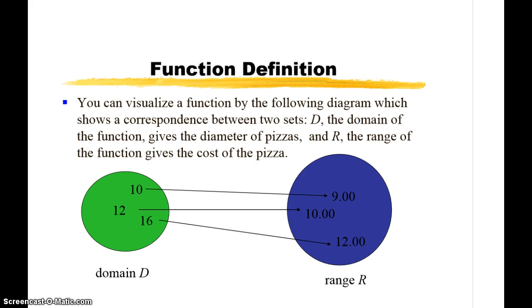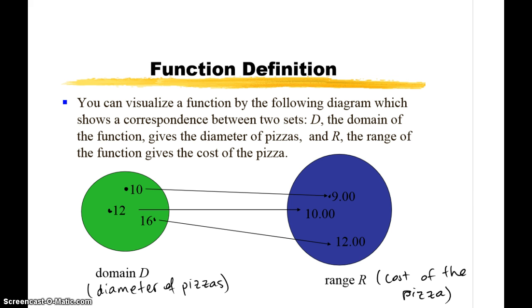The domain of the function, right? This gives the diameter of the pizzas. You see, these are my inputs. These are the elements of the domain. The different diameters, 10, 12, 16. Okay? And in the range, the elements are the cost of the pizza, right? So the elements of the range here are actually the different costs for the pizza. So I have $9, $10, and $12.